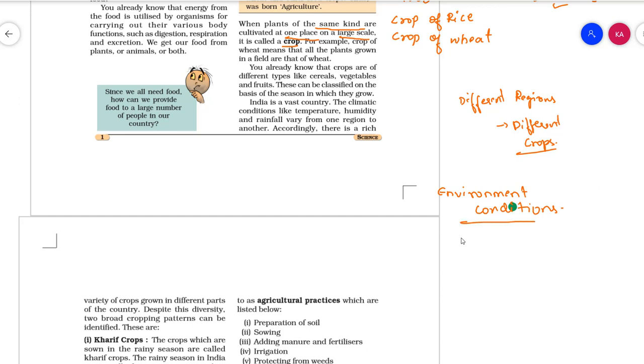Let us see what the conditions are. Humidity, temperature, and rainfall. You all know that rainfall varies from one region to another. There will be no same temperature, no same humidity or no same rainfall in all places. Different places have different environmental conditions. Depending upon these features, the crop production also depends.